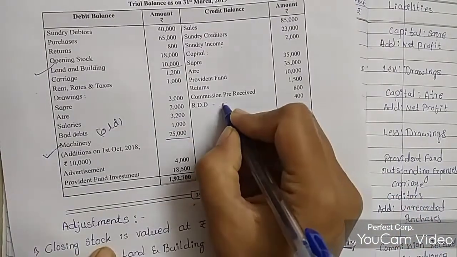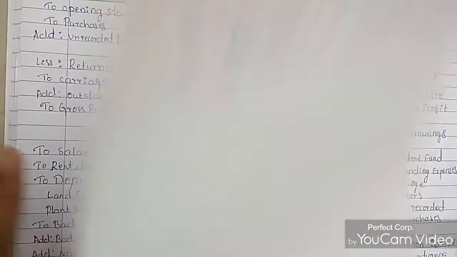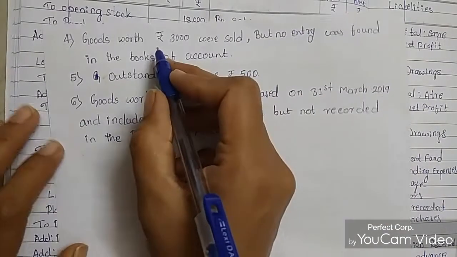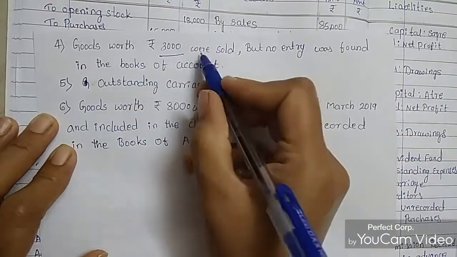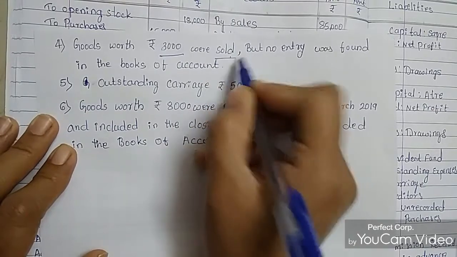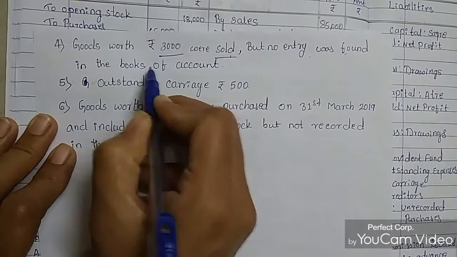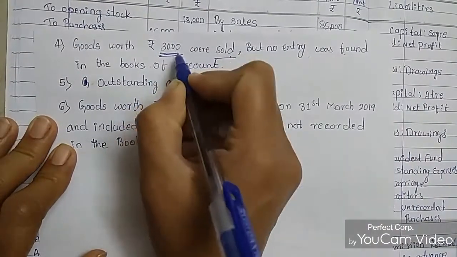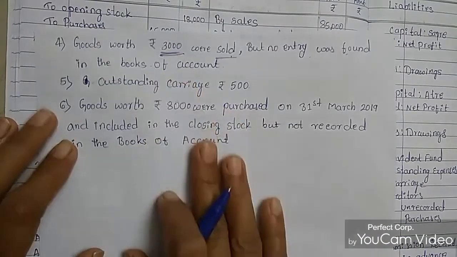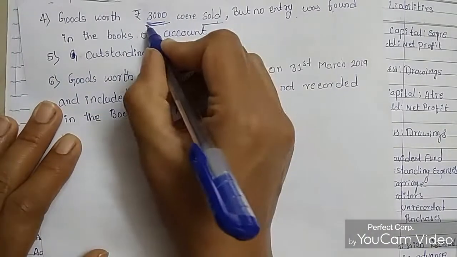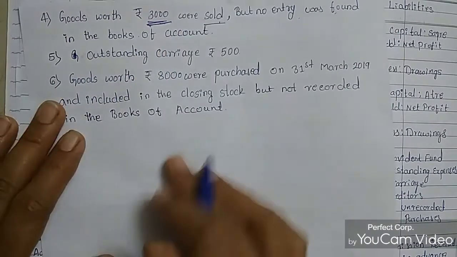It is the same for RDD, reserve for doubtful debt. The next adjustment is goods worth rupees 3,000 were sold, but no entry was found in the books of account. This 3,000 entry is not found in the accounts book. We are passing this adjustment in sales.